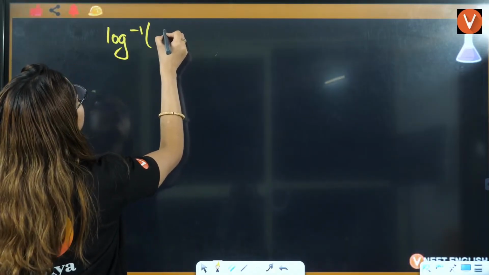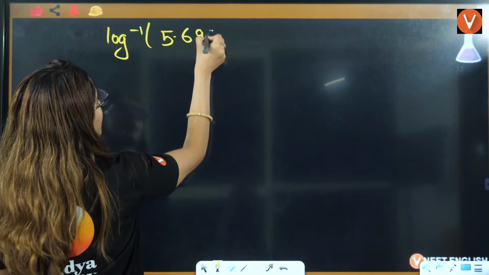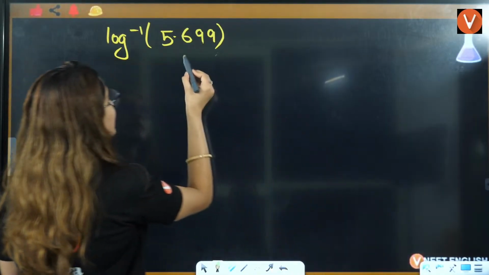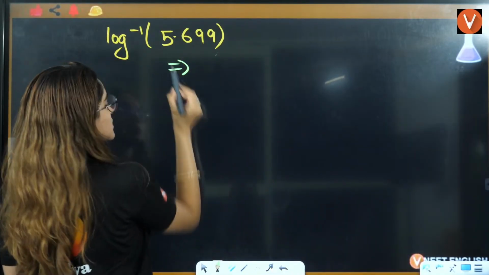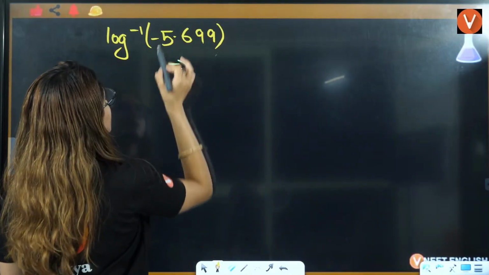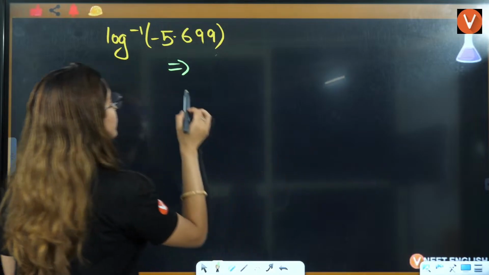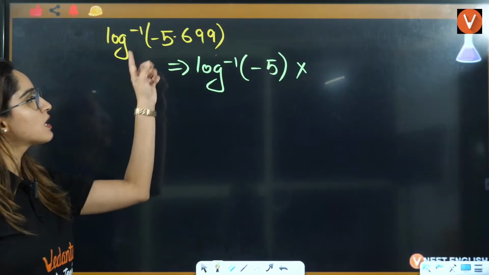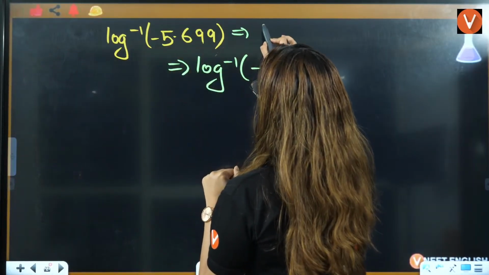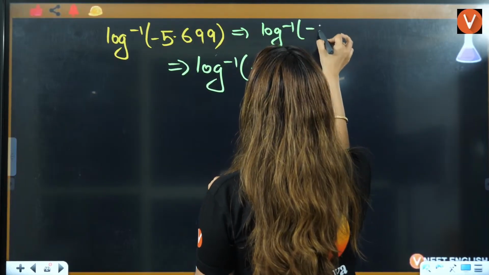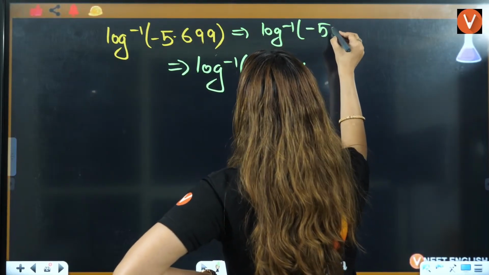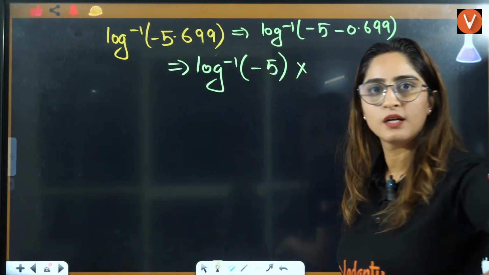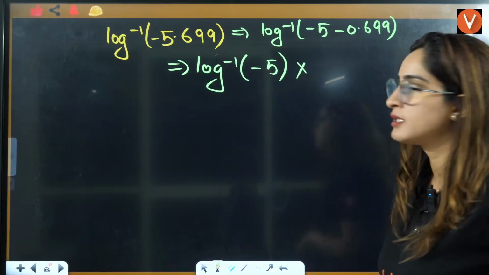Let's say you have 5.699. Okay, how to answer this? Right? Firstly, what you will do? This is minus. Wait a minute, this will be minus. Okay. So firstly, you have to convert it into log inverse of minus 5, and this will be minus 0.699. Right? That would be the answer.